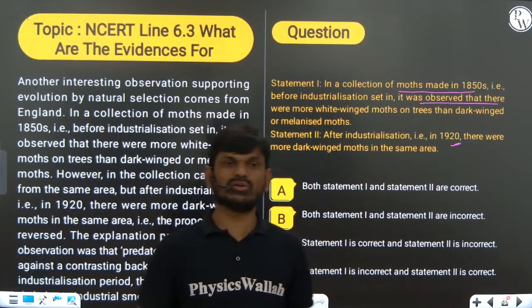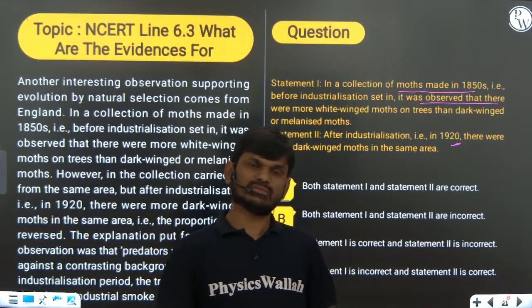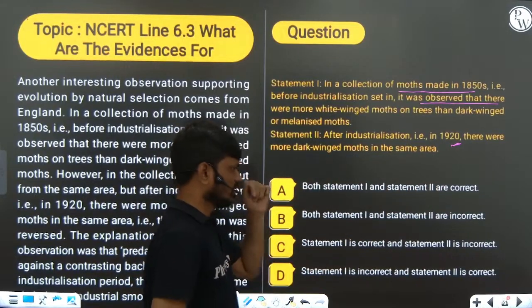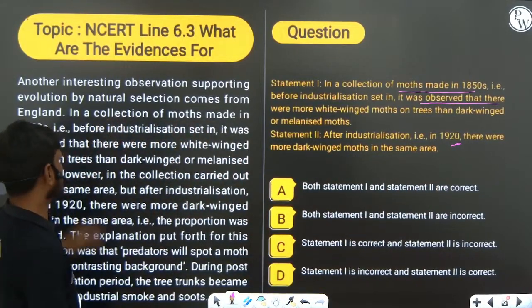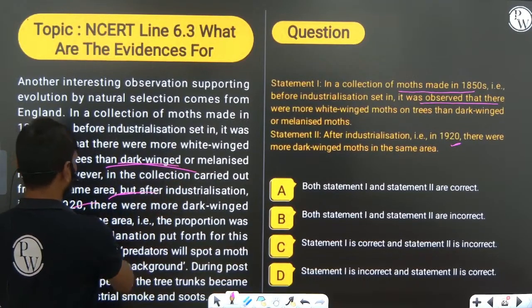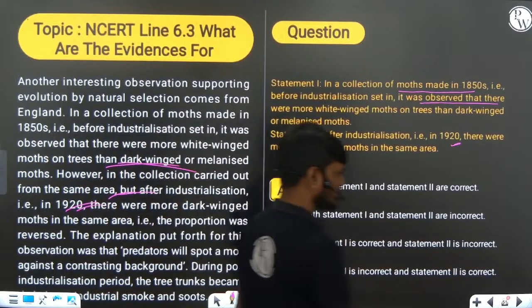When there is no pollution, right? So white color moth, non-melanin moths were more. When there is pollution, dark-winged melanin moths were more. So this is given in the NCERT statement. Okay, before industrialization, after industrialization. Okay, next one.